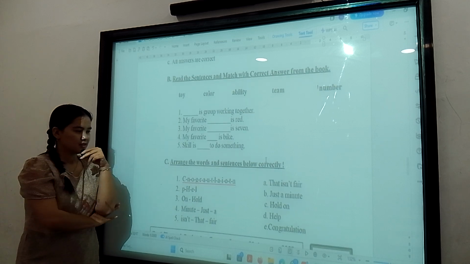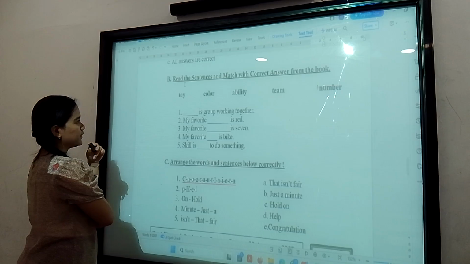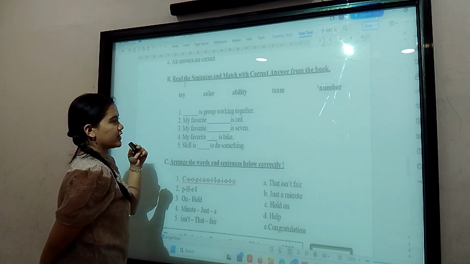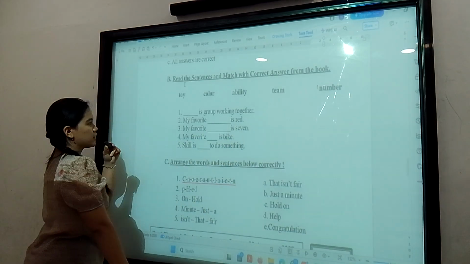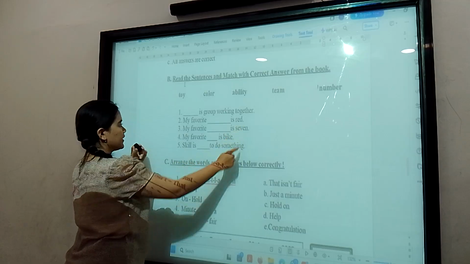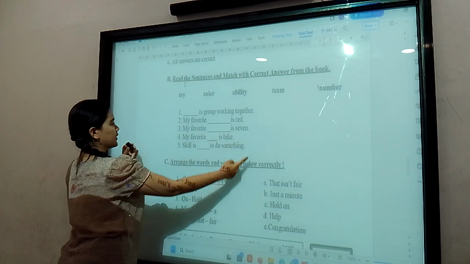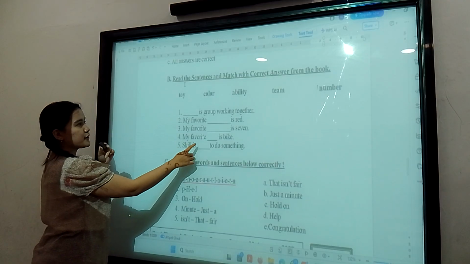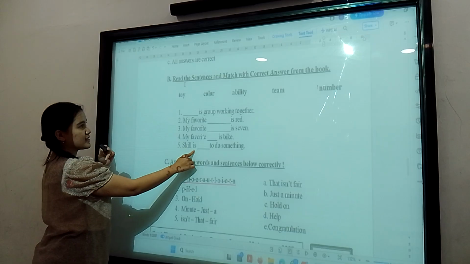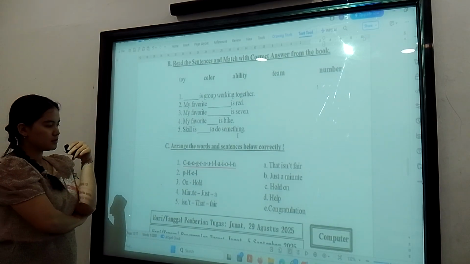Next question. This one is part B. Okay, part B. Number 1, blank blank blank is a group working together. The answer is team. Number 2, my favorite color is red. Number 3, my favorite number is 7. Number 4, my favorite toy is bike. Number 5, skill is ability to do something.